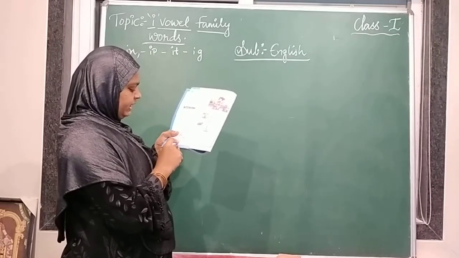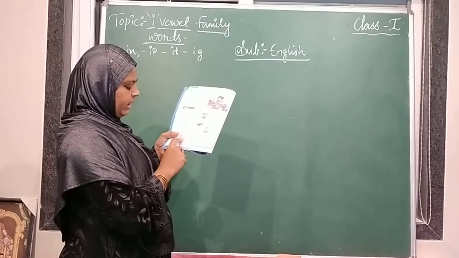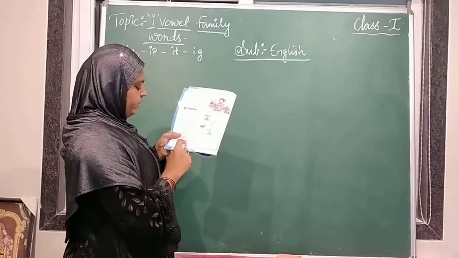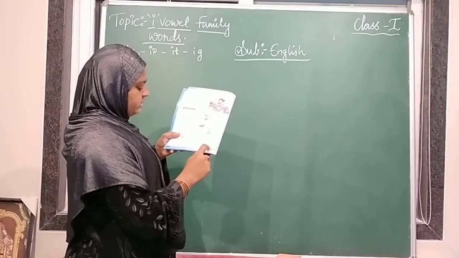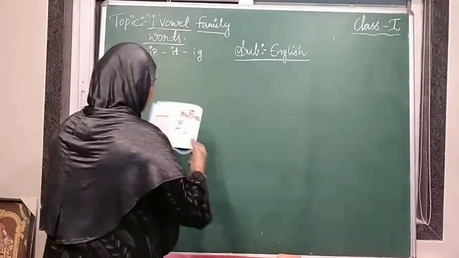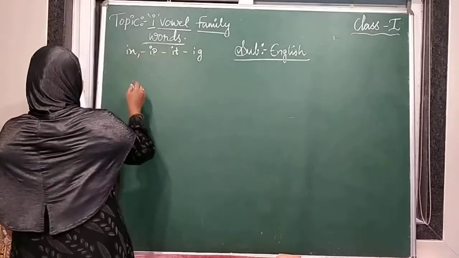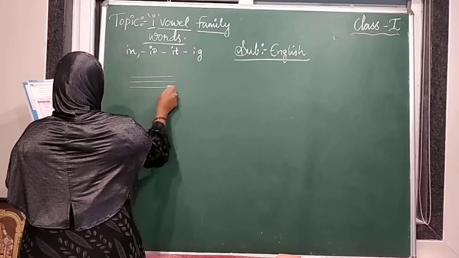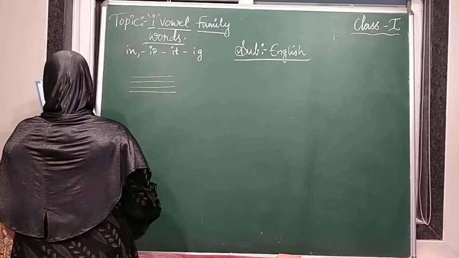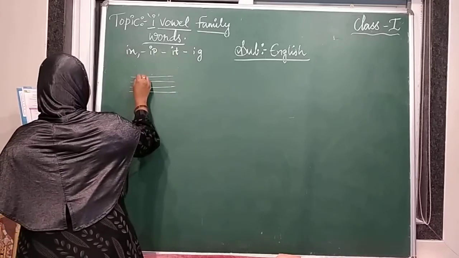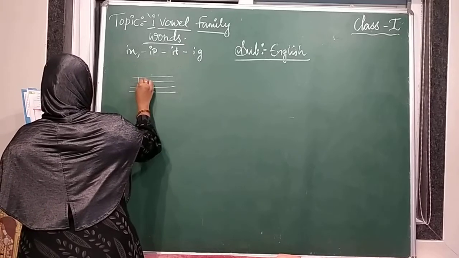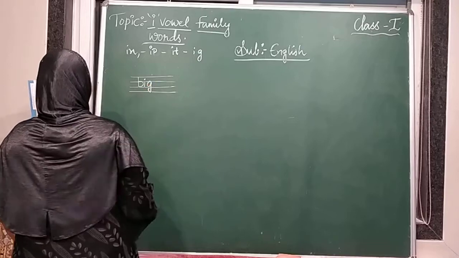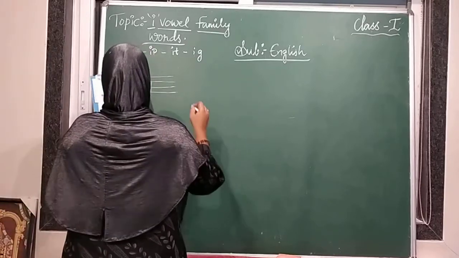So B, P, D, W is given, and in the middle IG is given. One example is given, WIG, wig. So 1, 2, 3 are given, we have to write. Down below, 4 lines are given. There you write B, I, G, big.